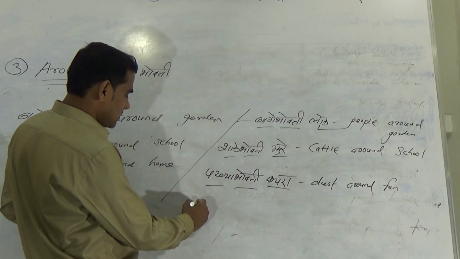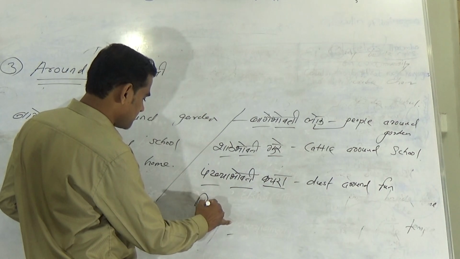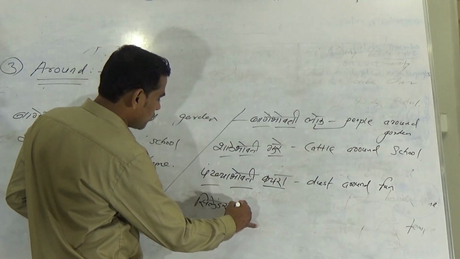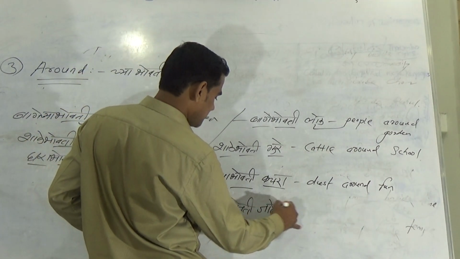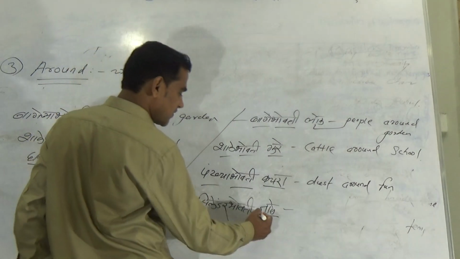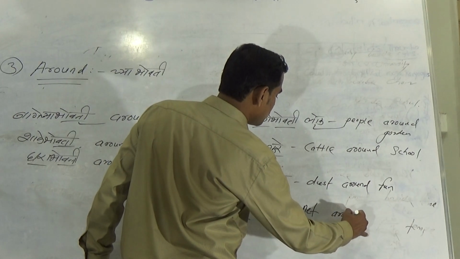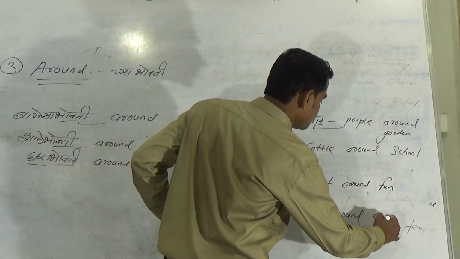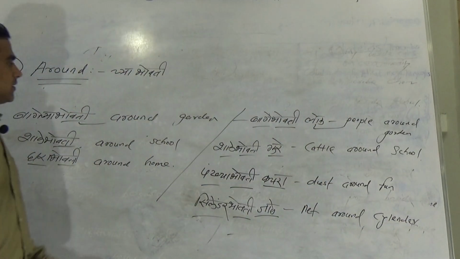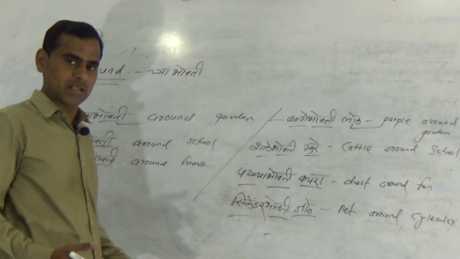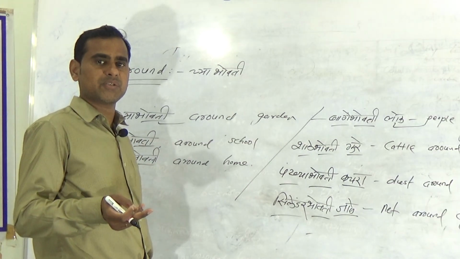We can write सिलेंडरभोवती. We have cylinders in our home, so we know. Cylinder bhovati, what is that? जाळे. How will you write this in English? Write this first, net, around, cylinder. So this is how we are studying these expressions from Marathi to English, and it's considerably easy for everyone to translate into English.